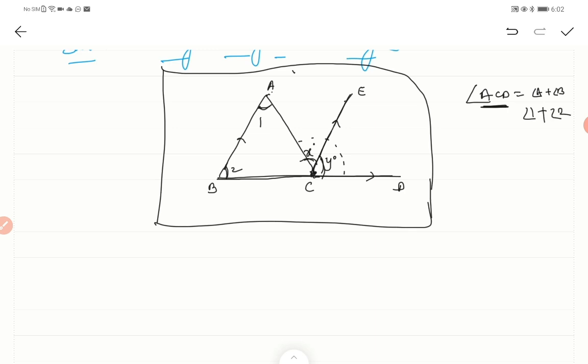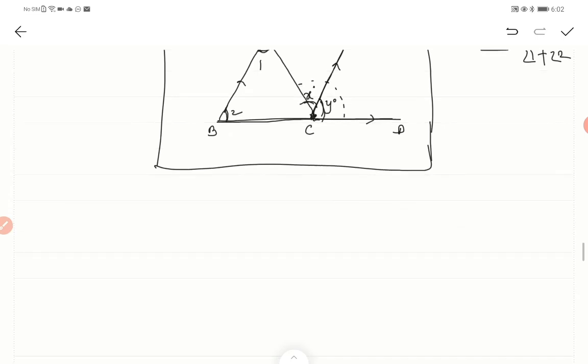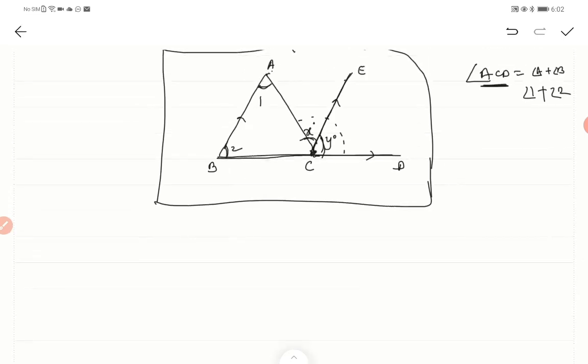We told that the exterior angle is the sum of the opposite interior angles. I've already shown you that angle X is equal to angle 1, because this is your alternate angle when this is a transversal across two parallel lines.